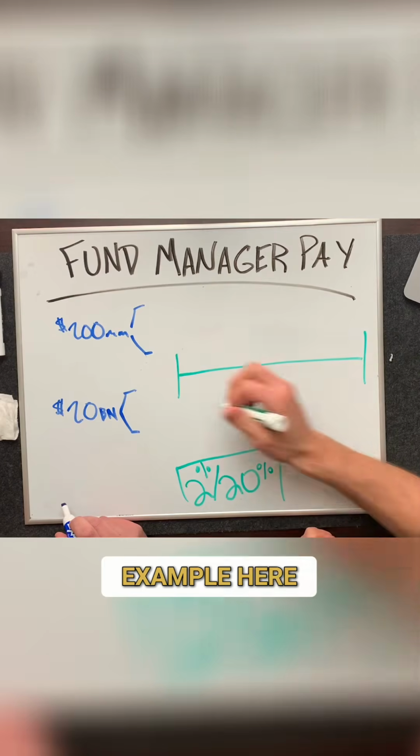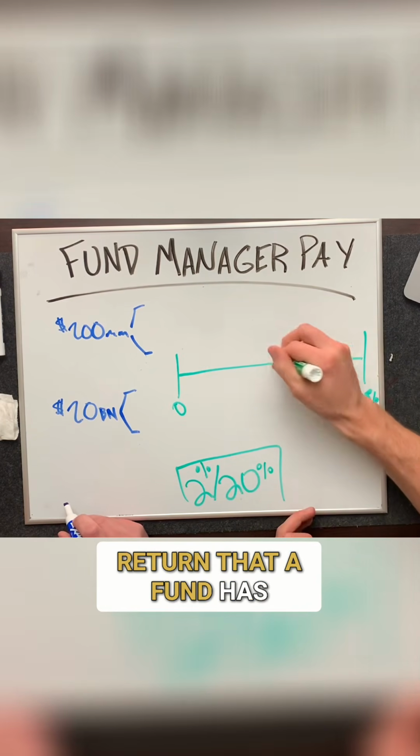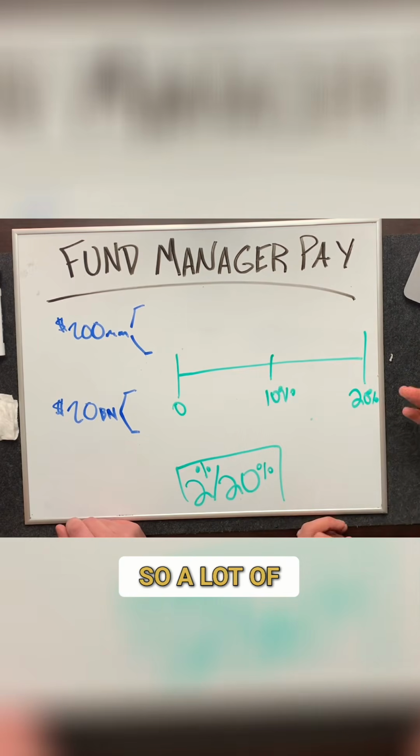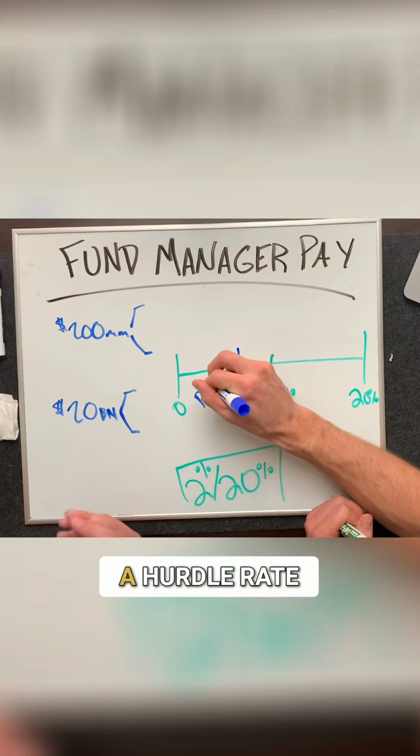I'm going to use an example here. We've got a timeline. We're going to use 0 to a 20% return that a fund has. I'll put a 10 right here as well. So a lot of funds will set up a benchmark to hit called a pref, also known as a hurdle rate.